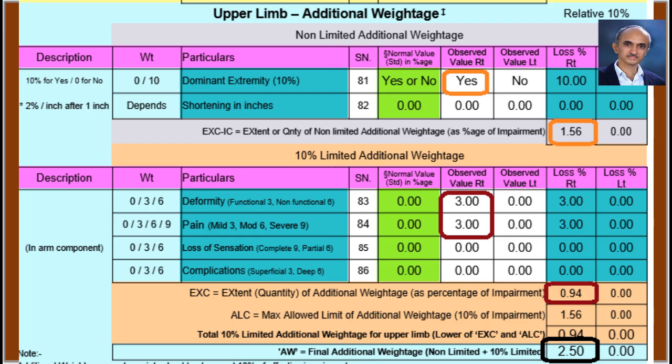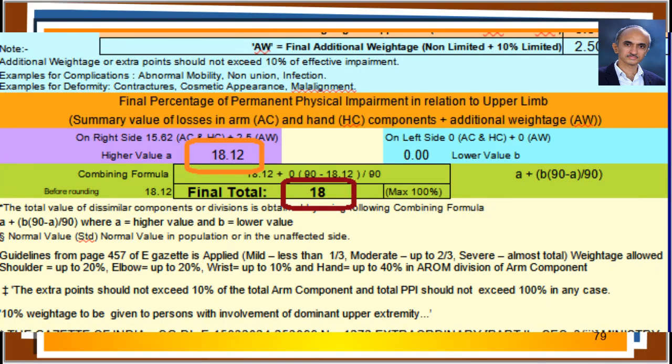Then I entered 3% for pain and 3% for full thickness heavy scar on the front of the little finger, which together resulted in 0.94%, which is below the 10% cutoff. Total additional weightage became 2.5%. Final disability in this case was calculated as 18% with respect to right upper limb.